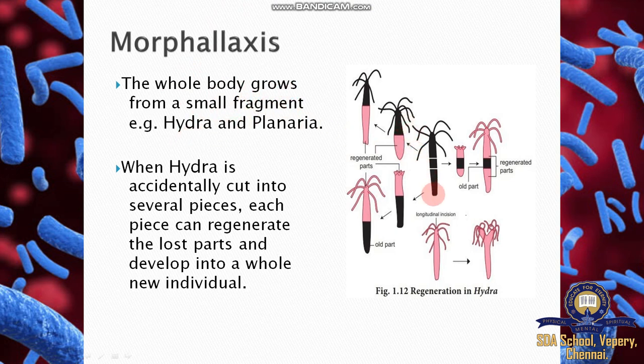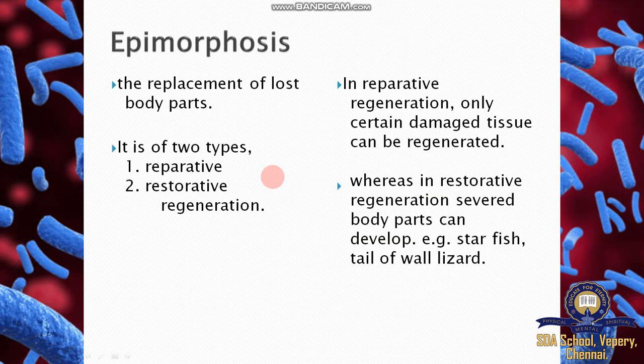So the body is broken into a lot of pieces, accidentally or incidentally, and every piece develops into a new organism. When Hydra is accidentally cut into several pieces, each piece can regenerate the lost parts and develop into a whole new individual. Hydra and Planaria, both of them, when broken into lots of pieces accidentally, develop new animals. This is morphallaxis. Epimorphosis: the replacement of a lost body part. Here the part is just replaced, developing a new organ.